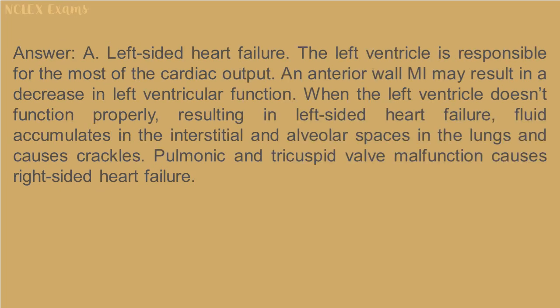Answer: A. Left-sided heart failure. The left ventricle is responsible for most of the cardiac output. An anterior wall MI may result in a decrease in left ventricular function. When the left ventricle doesn't function properly, resulting in left-sided heart failure, fluid accumulates in the interstitial and alveolar spaces in the lungs and causes crackles. Pulmonic and tricuspid valve malfunction causes right-sided heart failure.